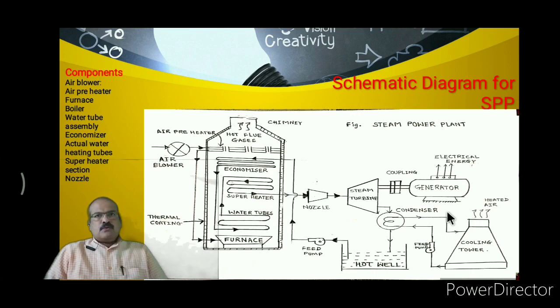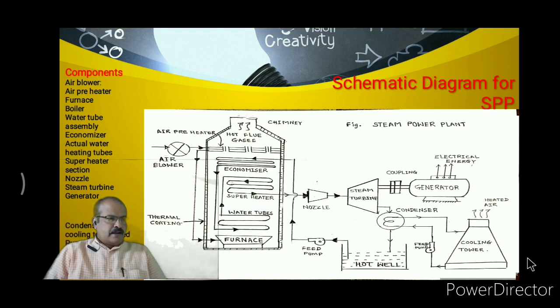Now we are going to discuss the schematic diagram of a steam power plant. Now see this figure. In this figure there are different components. First we will list out the components of this steam power plant. Now see here, the first component is the air blower. Then the second component is called an air preheater.